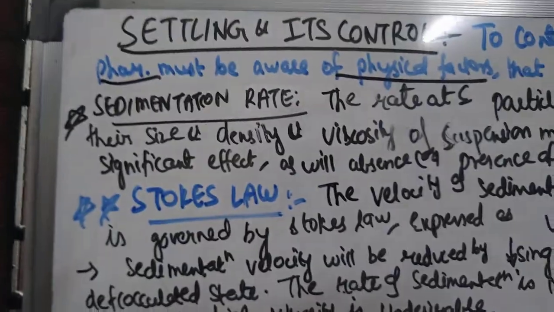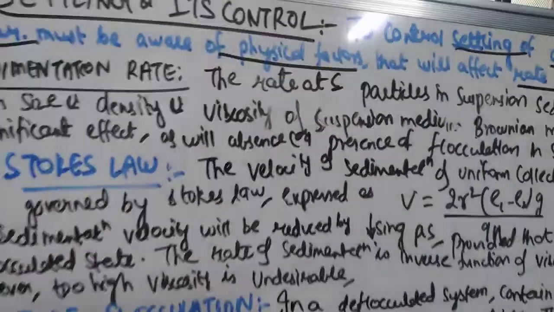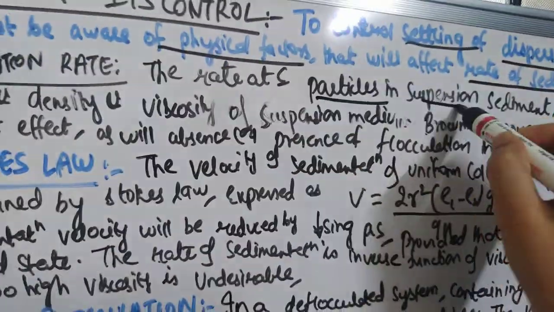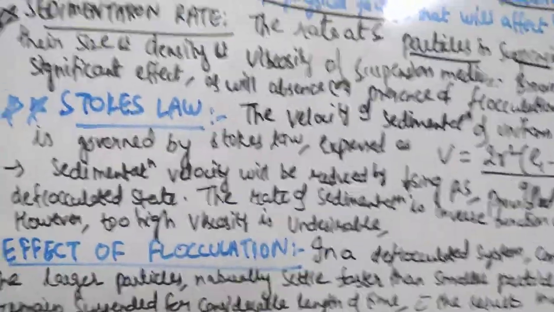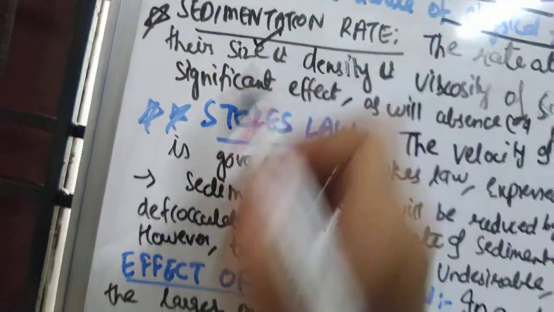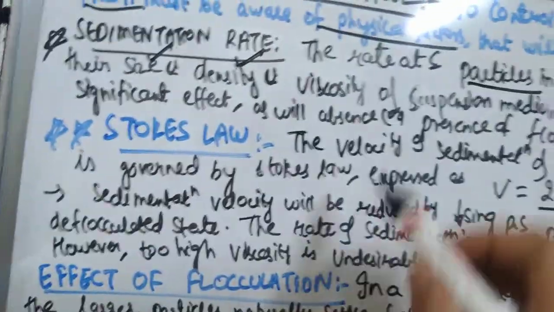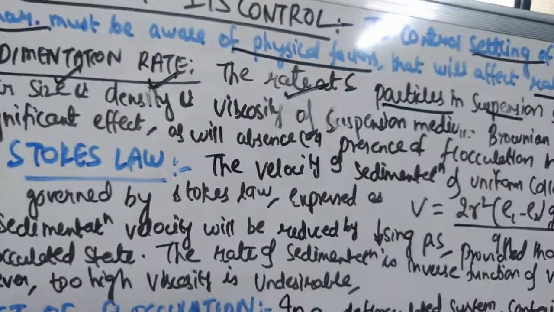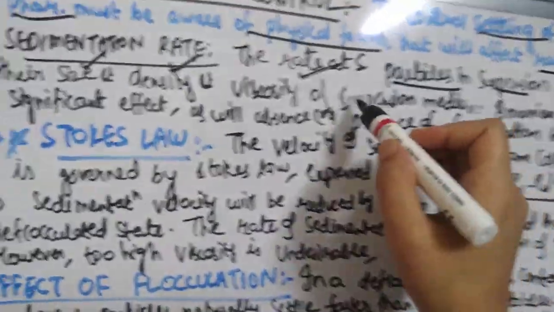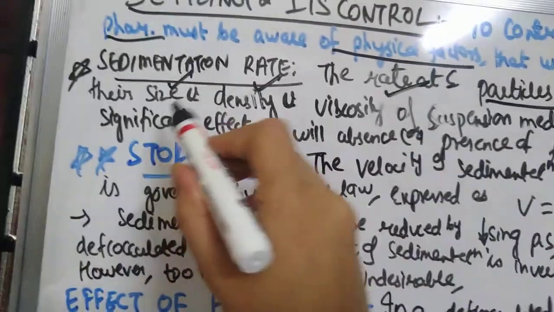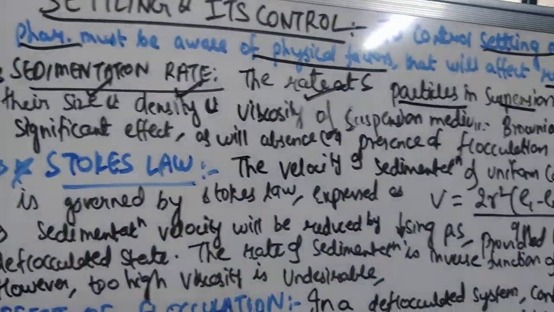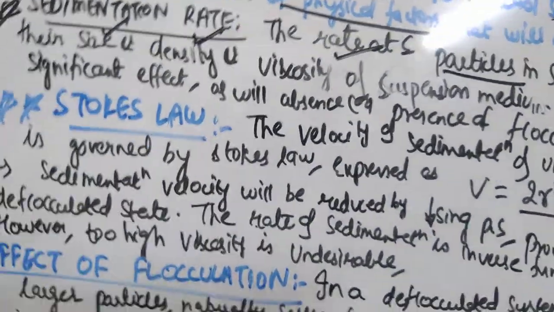So coming to the sedimentation rate. The rate at which the particles in a suspension sediment, the rate at which they come down and settle at the bottom, is related to, number one, the size of the particle, number two, the density of the particle, and number three, the viscosity of the suspension medium. This is nothing but the dispersion medium, the fluid. The viscosity of that and the size and density of the particles are related to the sedimentation rate.